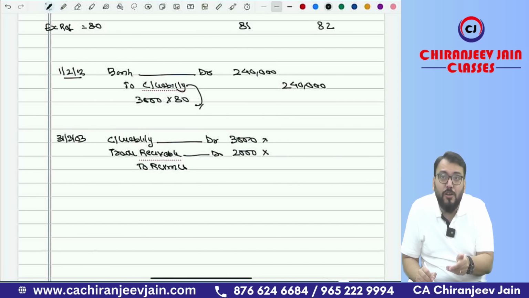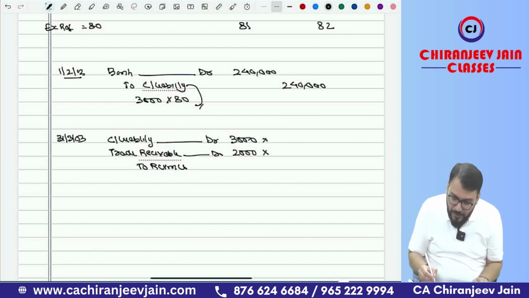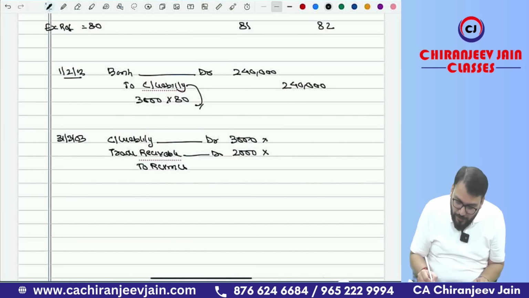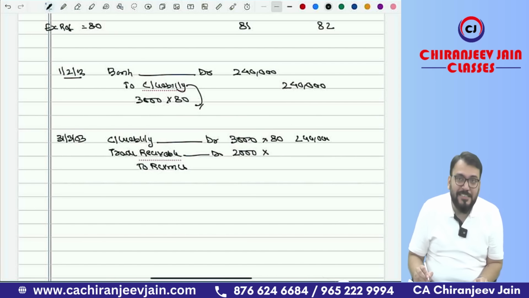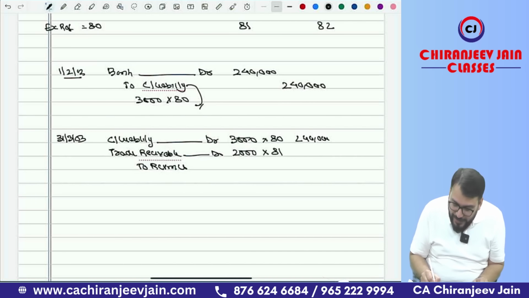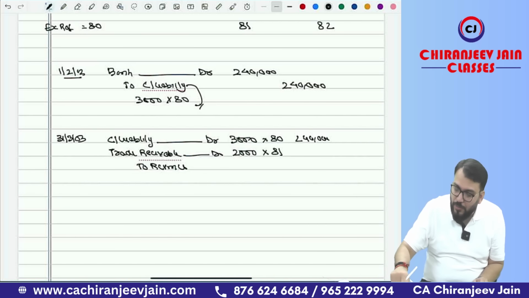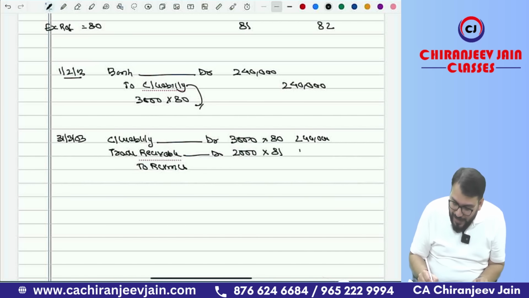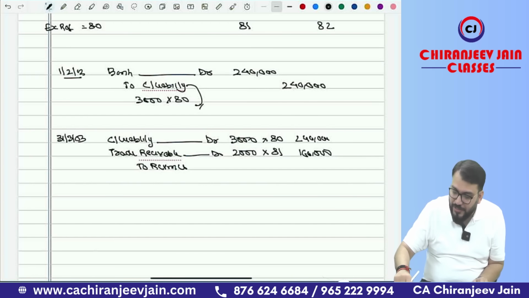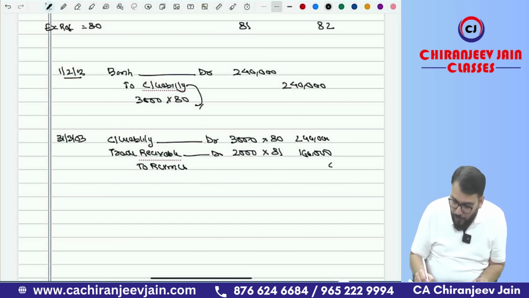For a foreign currency non-monetary item, there is no restatement, no translation required. So this will be at 80 only, and this will be 2,40,000. But the trade receivable will be initial recognition, so we will recognize it at 81. So 2,000 into 81, how much? That is 1,60,000. And your revenue will be how much? 1,60,000 plus 2,40,000, that is 4 lakh. Your revenue will be 4 lakh.